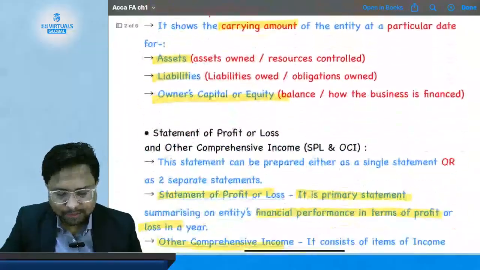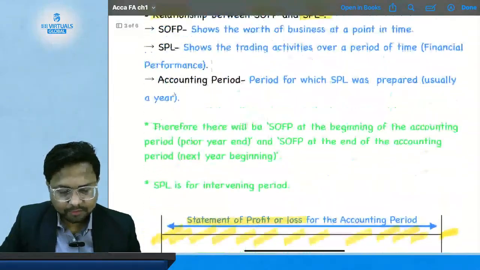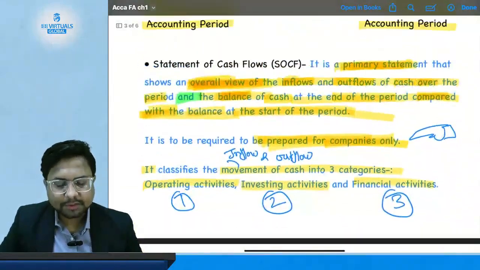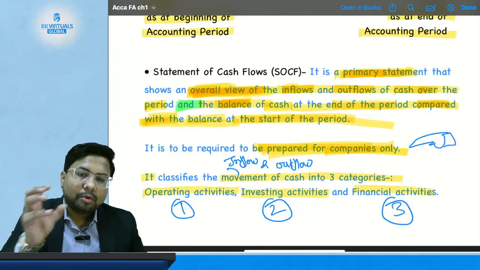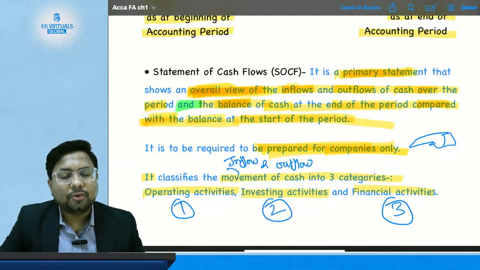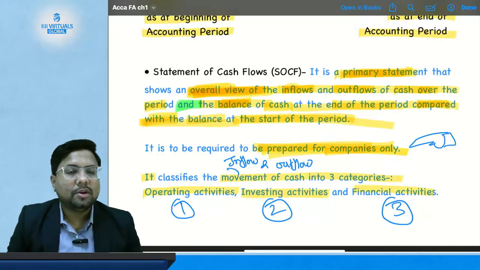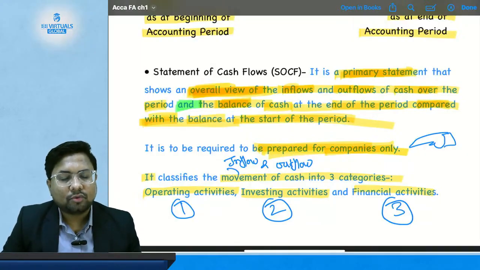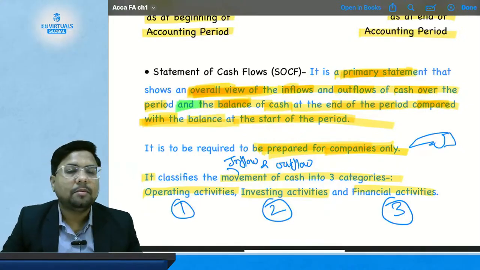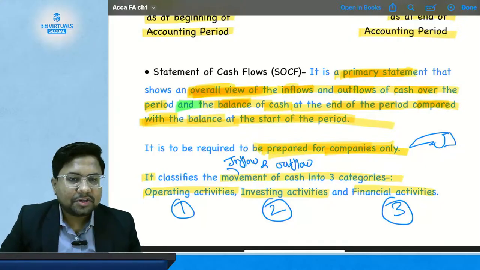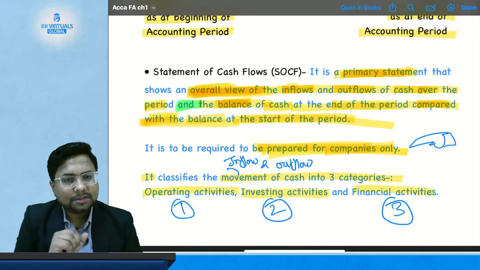So what we have studied yesterday, we have studied the statement of cash flow, where we have discussed what the cash flow statement is. It is a primary statement which shows the overall inflow or outflow of cash during the accounting period and compares the closing value of cash with the opening value of cash. So whatever cash you have at the start of the accounting period and whatever cash you have at the end will be compared with each other, and all the inflows and outflows of cash are also disclosed in this statement.